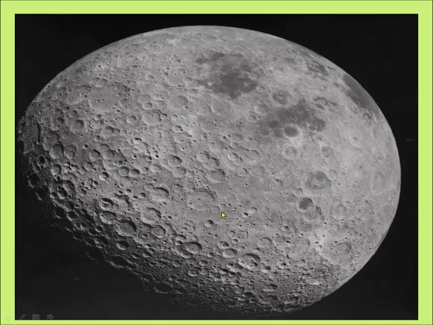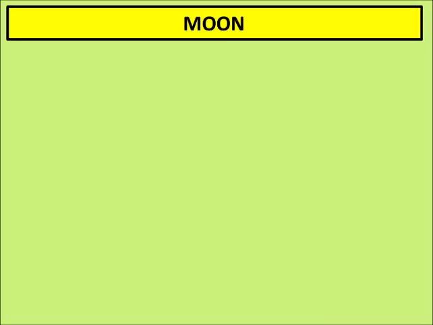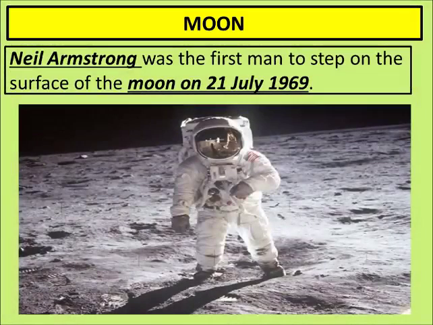We feel like going there and exploring what all is there in the universe. We wish we could go on the surface of the moon and see what actually and exactly is there. Neil Armstrong was the first man to step on the surface of the moon on 21st July 1969. Thereafter, no person has landed on the surface of the moon.